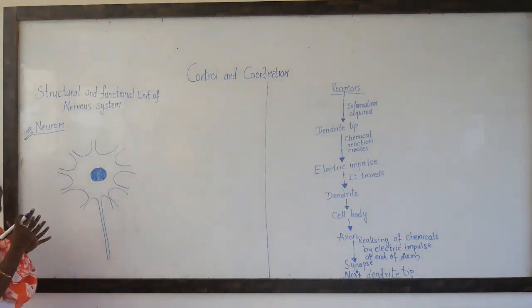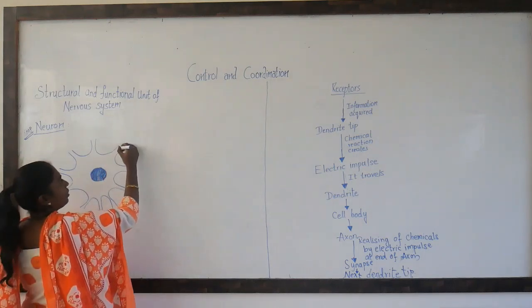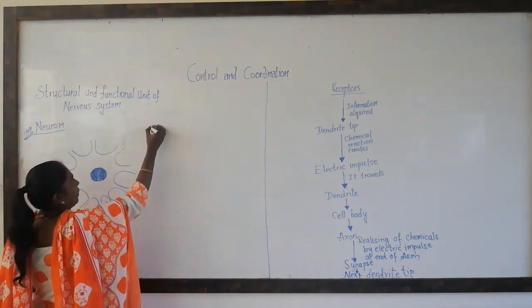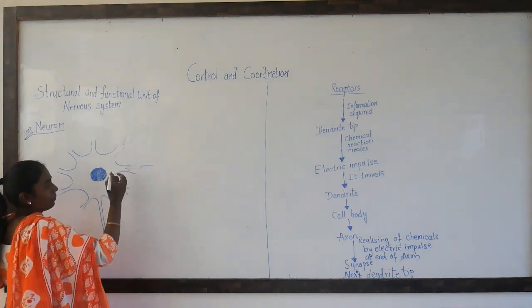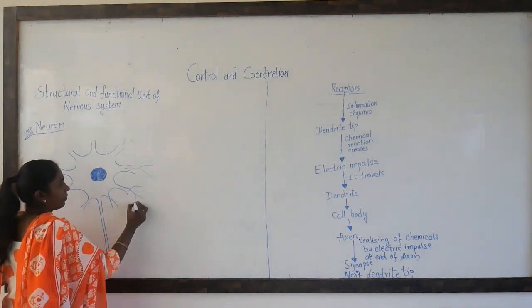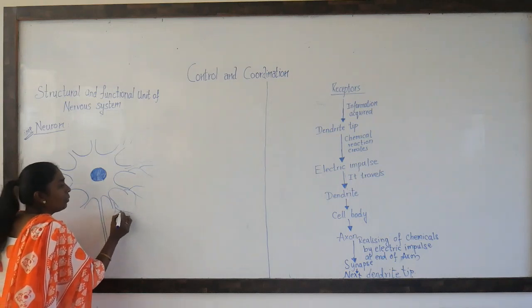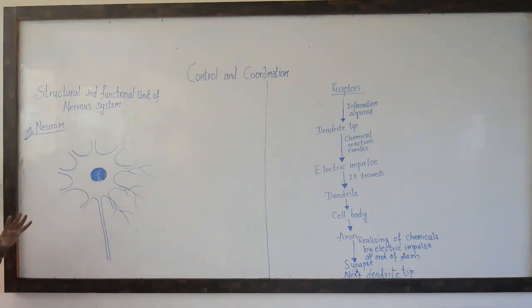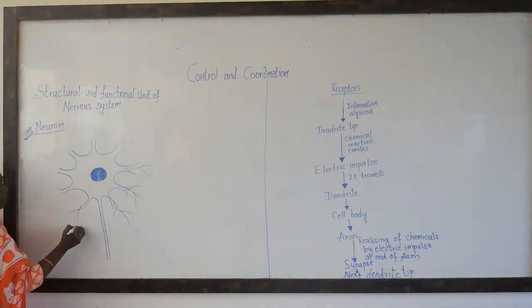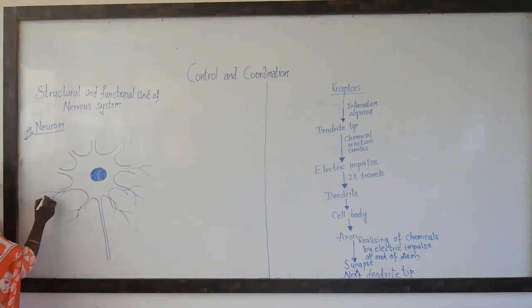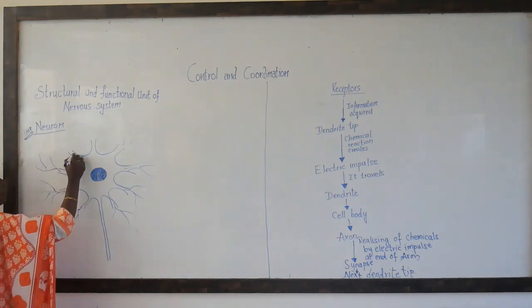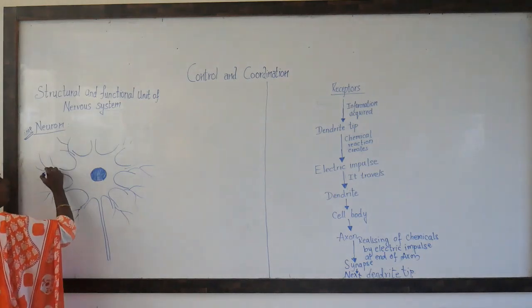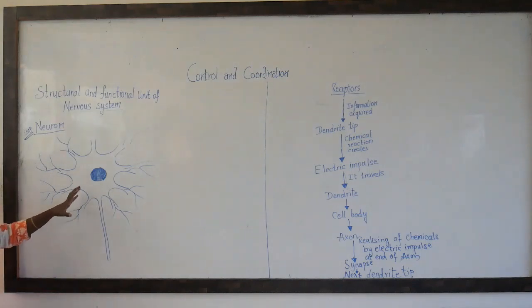Now, with a loose hand, just draw the branches like this. Two to three branches are more than enough, right? Loose hand, just lift. No particular way that you have to draw it. With the dendrites, you can just give the branches, 3, 4, 5, not an issue. But if you give 3, just see to it that they are linked with each other.